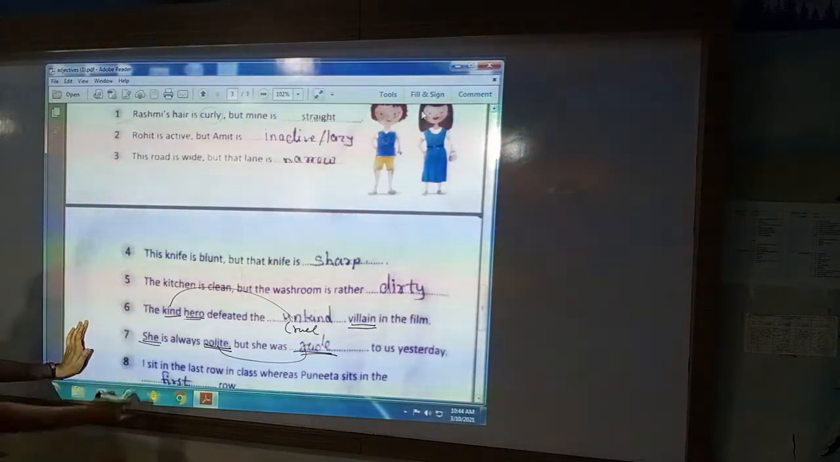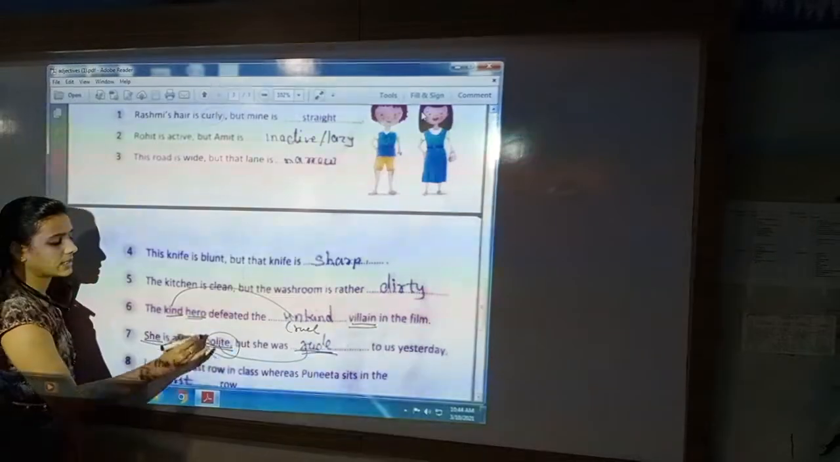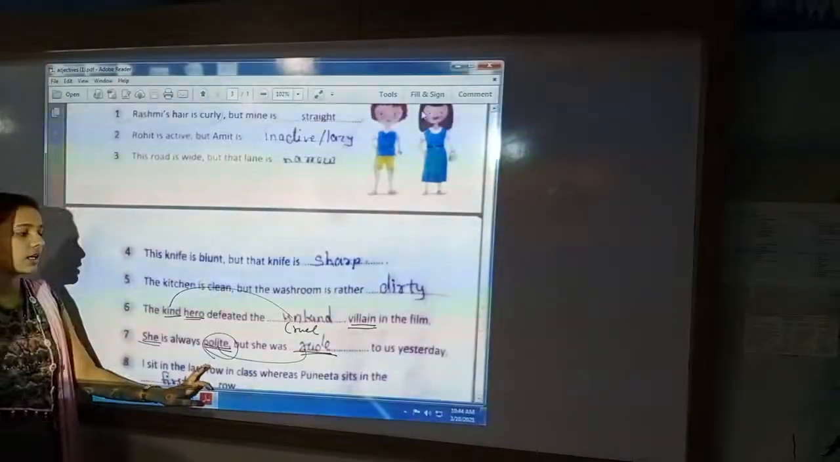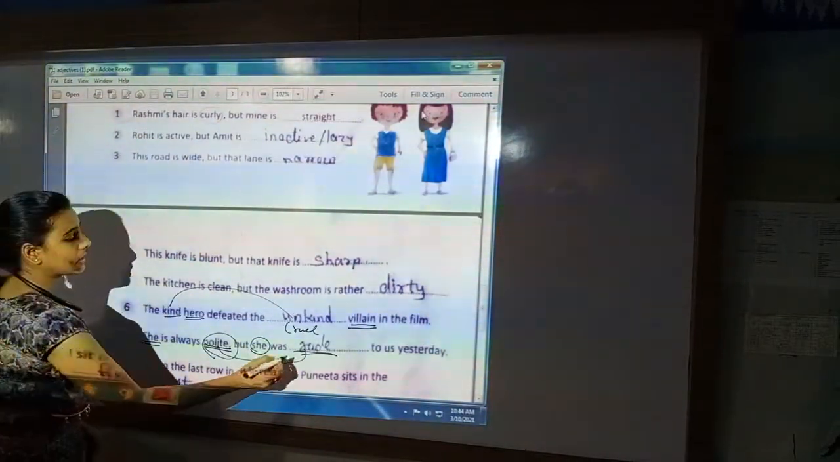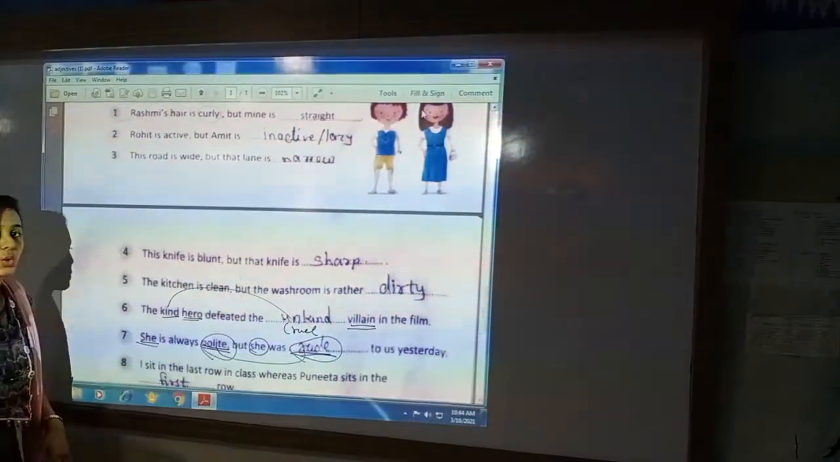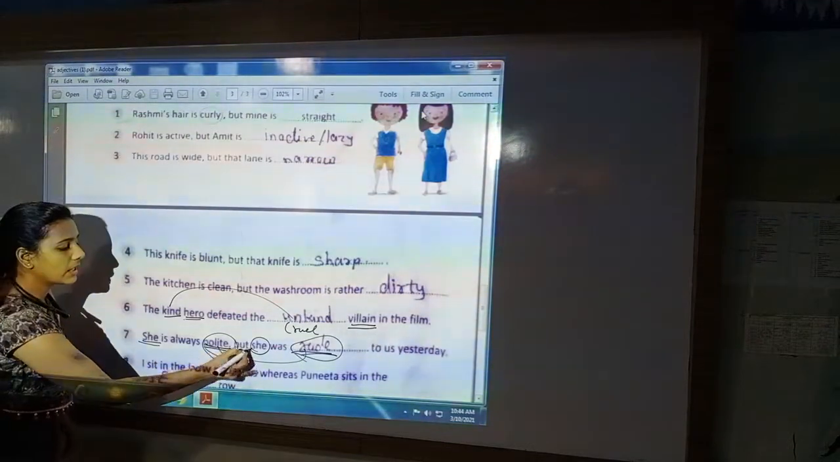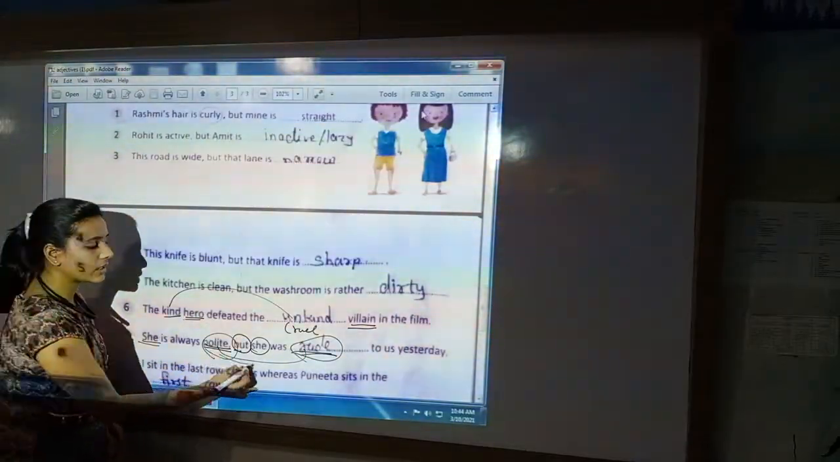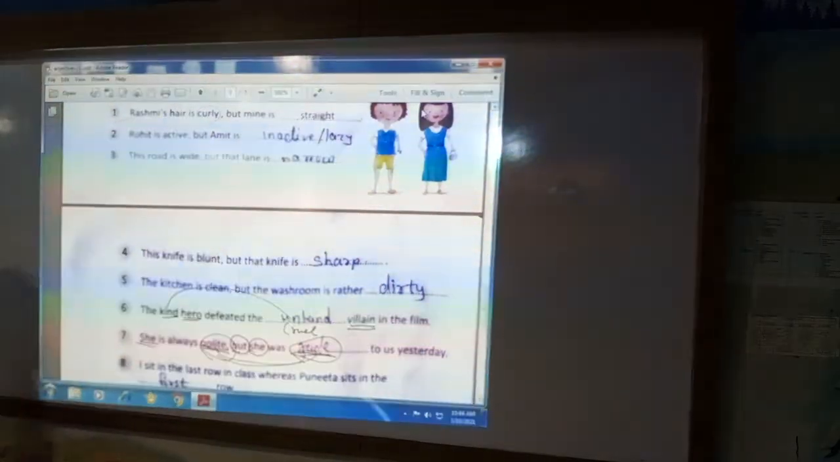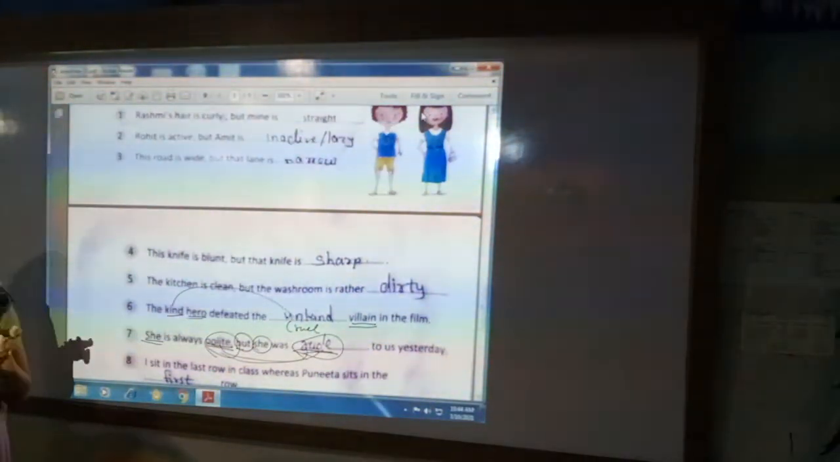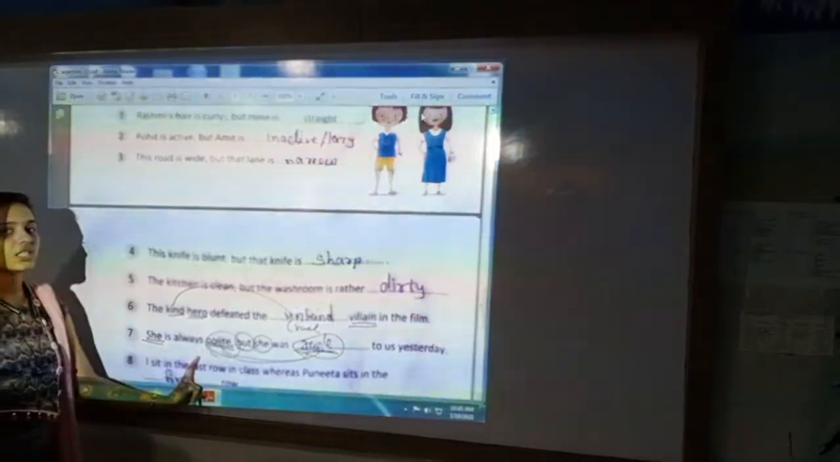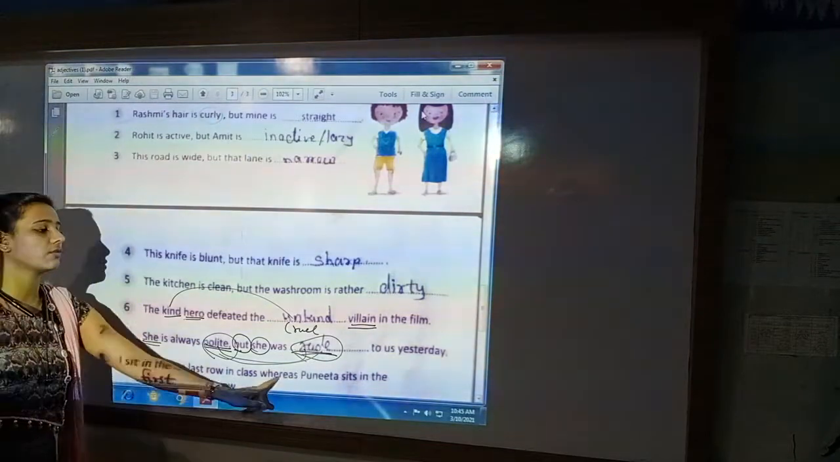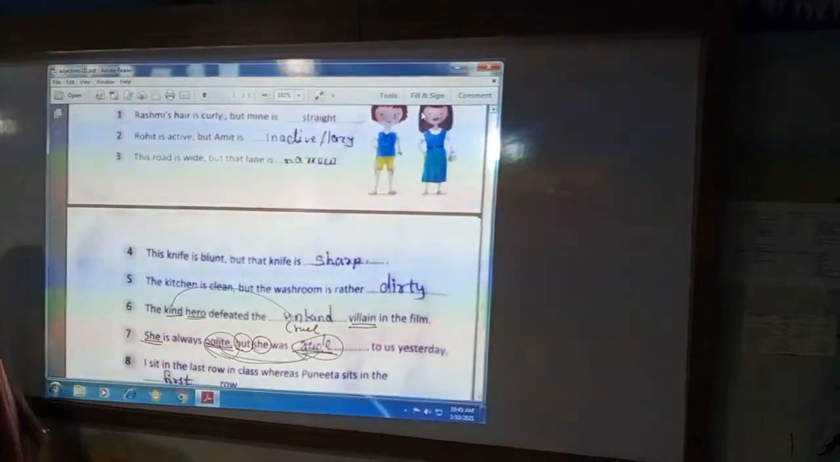And noun is she. Describing word or adjective is polite. Here again, noun is she and describing word or adjective is rude. Whenever but is given, you will use two contradictory adjectives. Here we have to make two opposite sentences, and that is why we have used two opposite adjectives. First adjective is polite and the opposite of this adjective is rude.